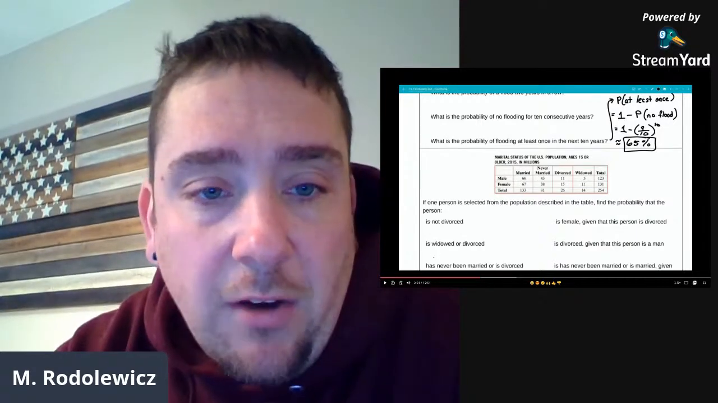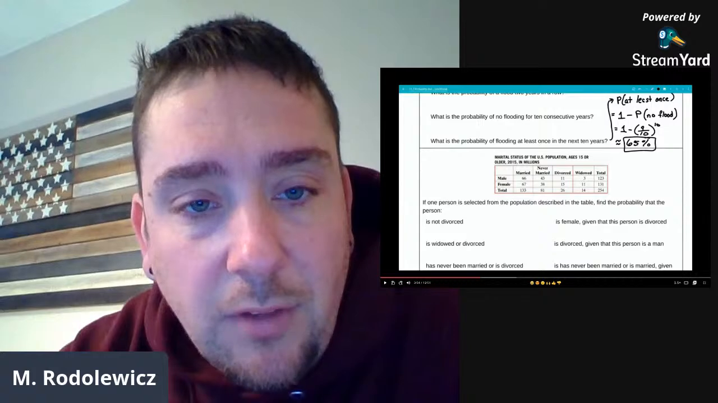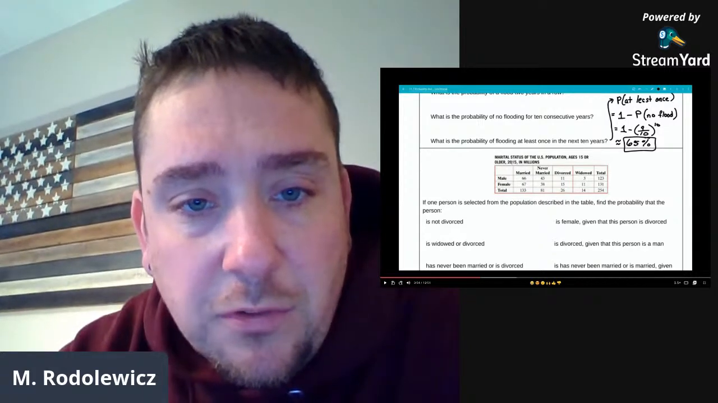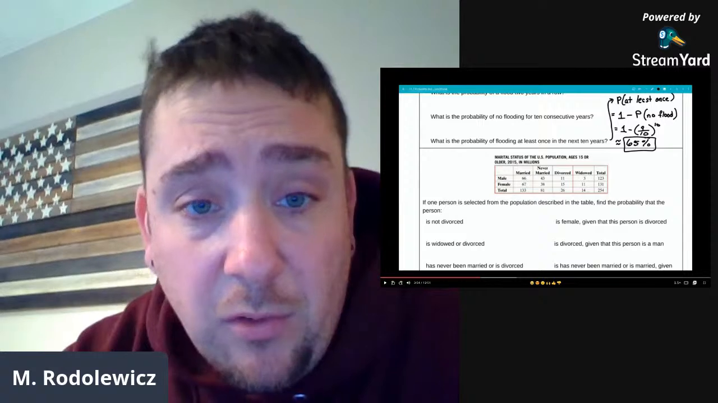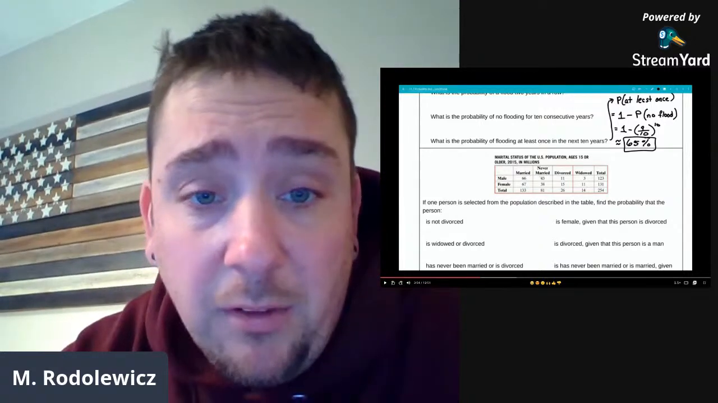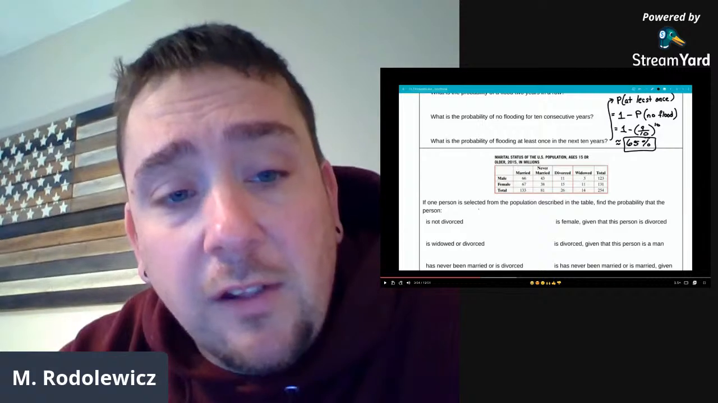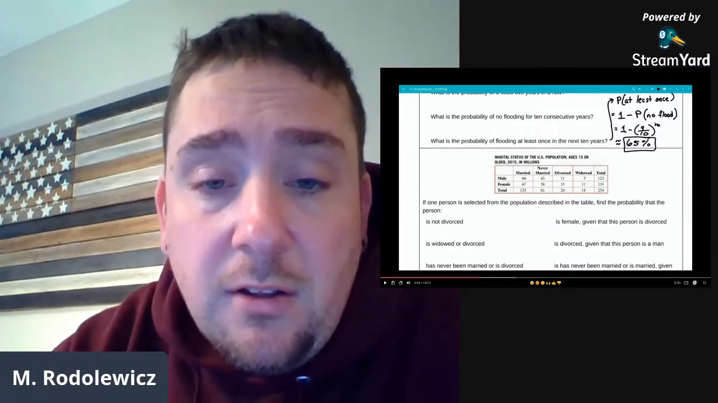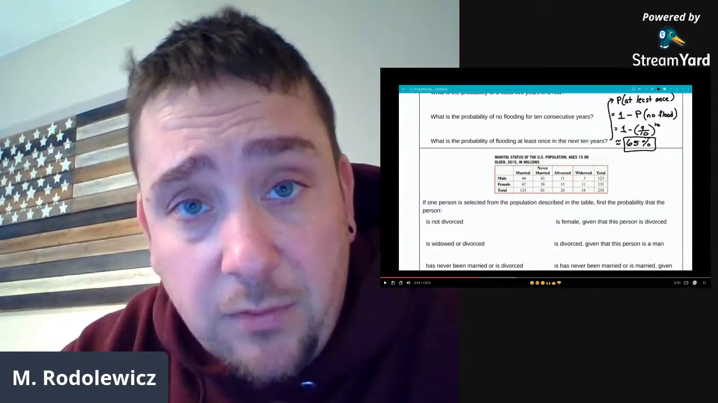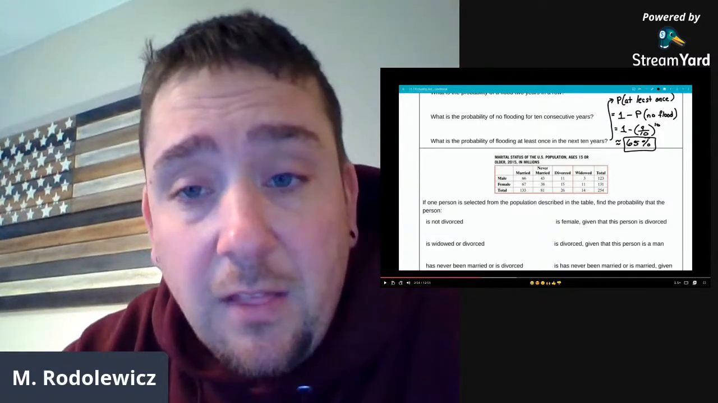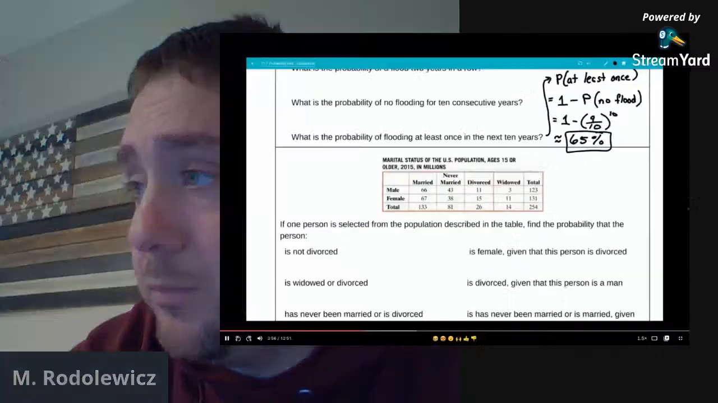So in closing here, I have a table from the textbook that shows the marital status of the U.S. population ages 15 or older in 2015, in millions. We've seen tables like this a few times, and we're going to calculate some probabilities that are asked of us, and they include topics from both this section and the last section. So with no further ado,